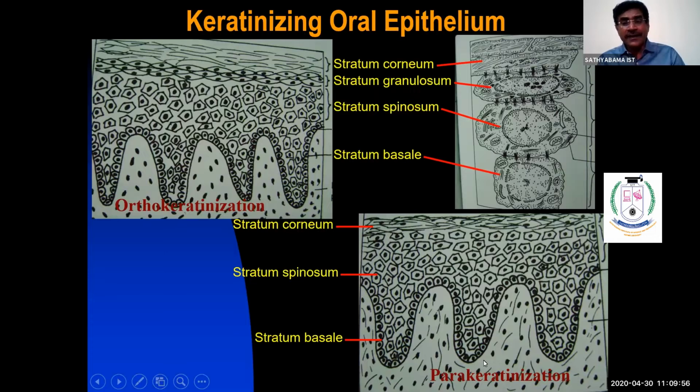Whereas parakeratinized stratified squamous epithelium has 3 layers: stratum basale, stratum spinosum, stratum corneum. The properties said so far for orthokeratinized, the same properties stratum basale has, stratum spinosum has, stratum corneum has. But there is no rule that stratum granulosum is totally absent in parakeratinized epithelium.